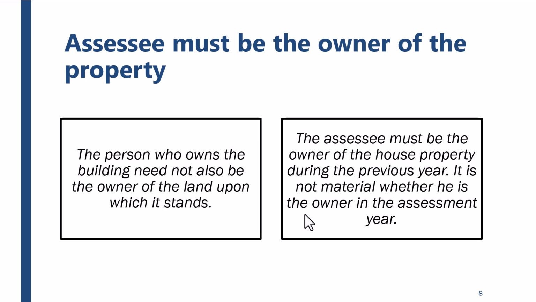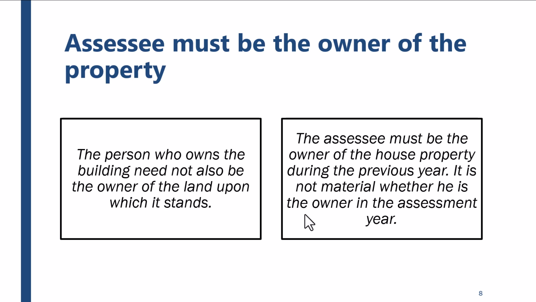Assessee must be the owner of the property. The person who owns the building need not also be the owner of the land upon which it stands. The assessee must be the owner of the house property during the previous year. It is not material whether he is the owner in the assessment year. So you may be the owner of the building but not the owner of the land, because the land is leasehold land. It belongs to a government body or anyone, and it has been leased to you, say for example, for 50 years or 99 years, and you have made a building on it. So you are the owner of the building, and you will be taxed under the head income from house property.